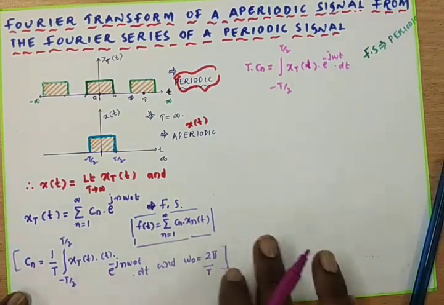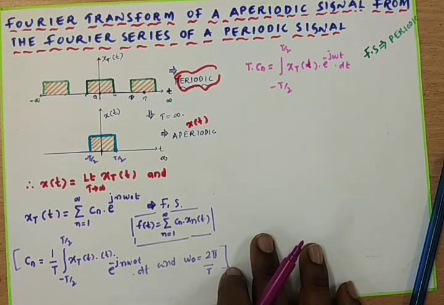Here we assume n omega naught equals omega as T tends to infinity. As T tends to infinity, omega naught equals 0.